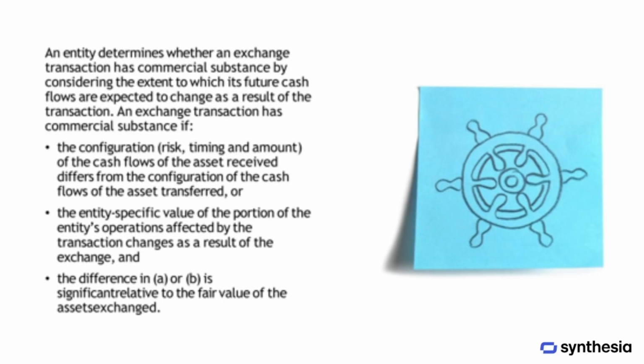An entity determines whether an exchange transaction has commercial substance by assessing the extent to which the transaction is expected to change its future cash flows. An exchange transaction is considered to have commercial substance if (a) the configuration, risk, timing, and amount of the cash flows of the asset received differs from the configuration of the cash flows of the asset transferred, or (b) the entity-specific value of the portion of the entity's operations affected by the transaction changes as a result of the exchange, and the difference in (a) or (b) is significant relative to the fair value of the assets exchanged.